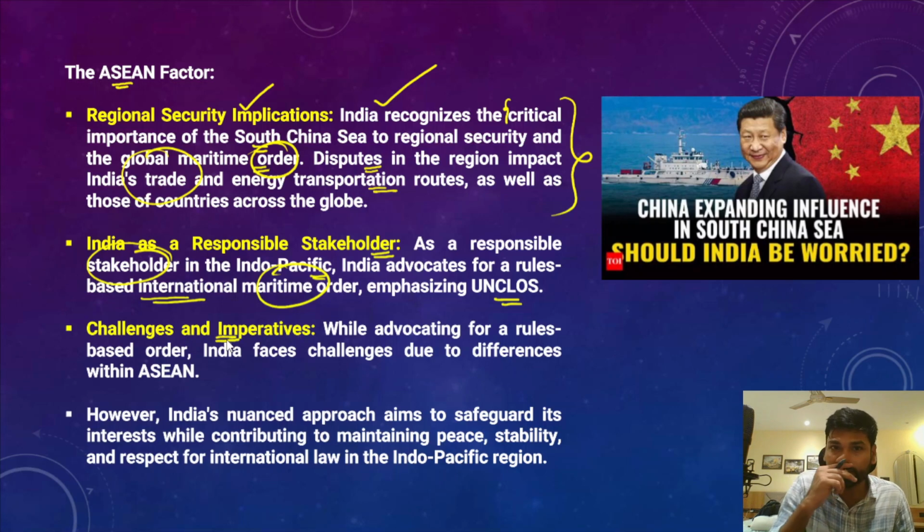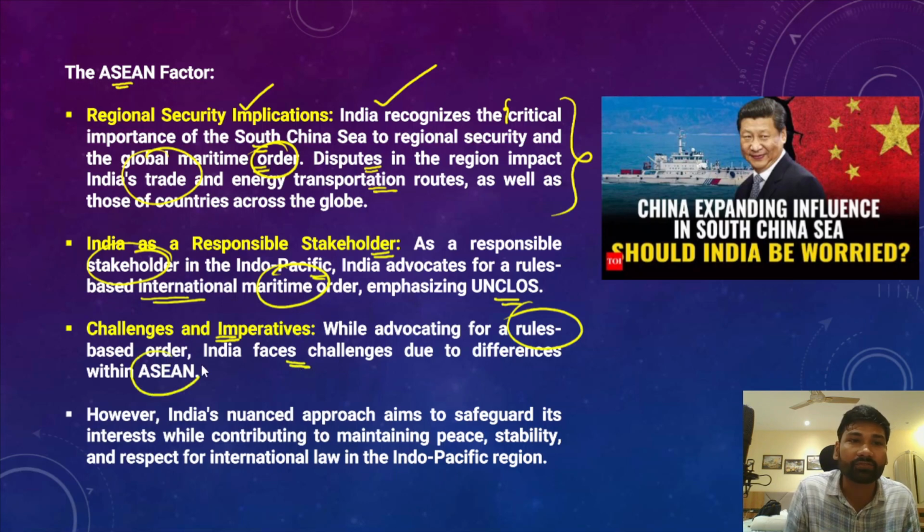The challenges include, while advocating for a rules-based order, India has been facing a number of challenges and differences within the Asian region, because all Asian countries do not have a common opposition to China with respect to its aggression and assertiveness in the South China Sea.